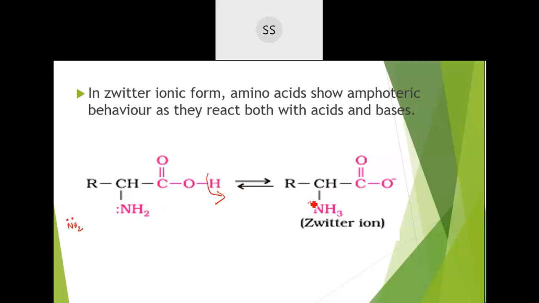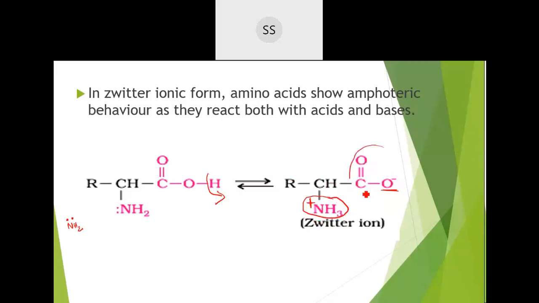When the amine group receives that H plus ion, you can see nitrogen loses its electron pair, so nitrogen will carry a positive charge. Here you will get a carboxylate ion, that is C double bond O and then O minus, on this side. Once this Zwitter ion is formed, it carries both a positive and a negative charge.